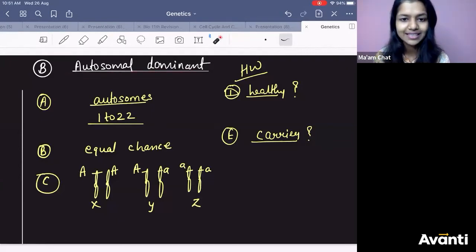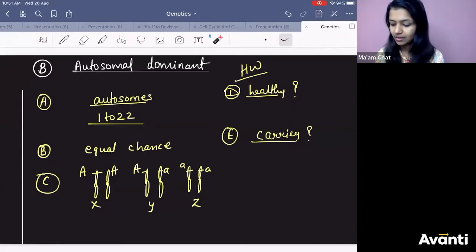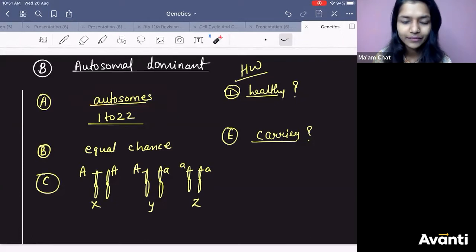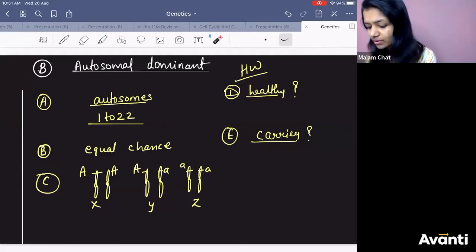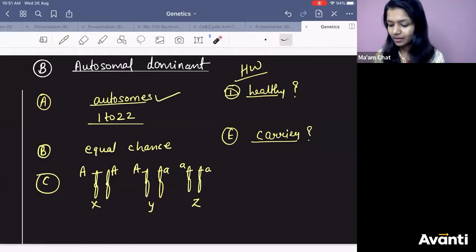Autosomal dominant. If disease is autosomal dominant, the disease will happen on which chromosome? Will it happen in autosome? Click yes if yes and no if no. If disease is autosomal dominant, it will happen on autosome, right?